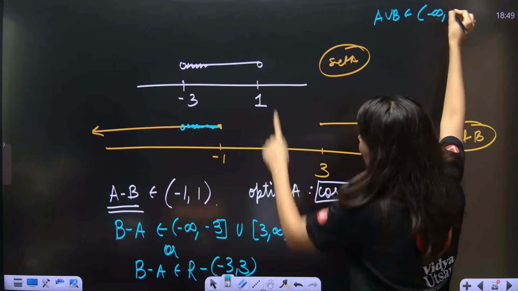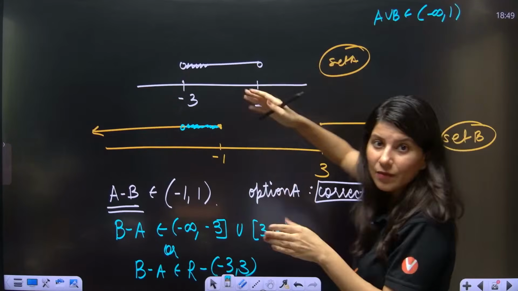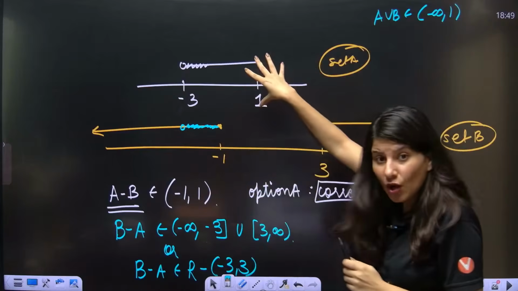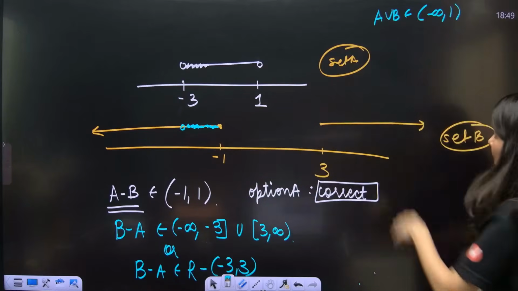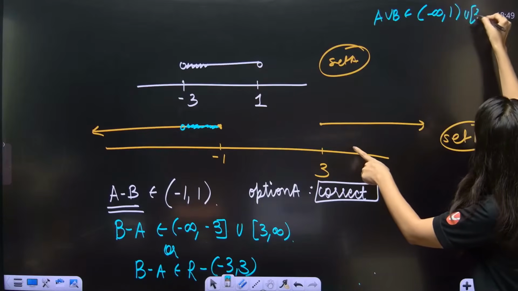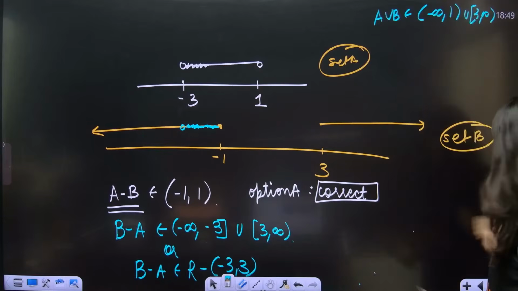-infinity to 1. 1 open, because see, union means combining. 1 is not here, 1 is also not here. So why will I mention it in union? Now union 3 to infinity. Okay, so A union B is -infinity to 1.